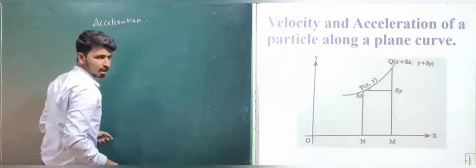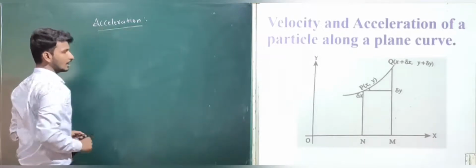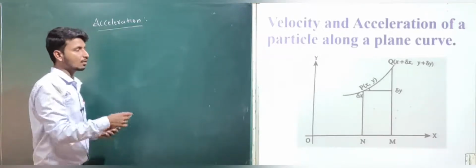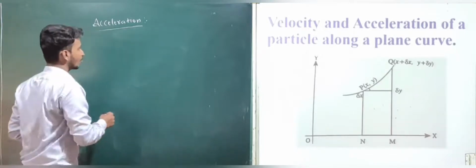Acceleration of a particle along a plane curve. Here also we will consider the coordinate axes Ox and Oy.